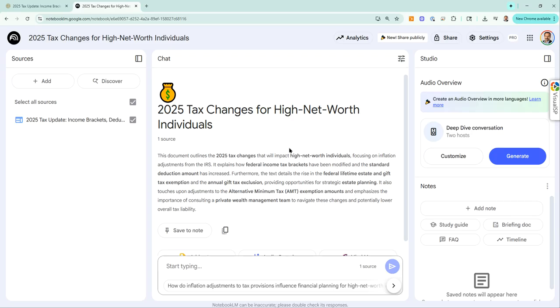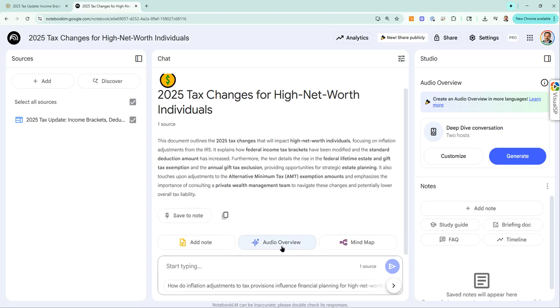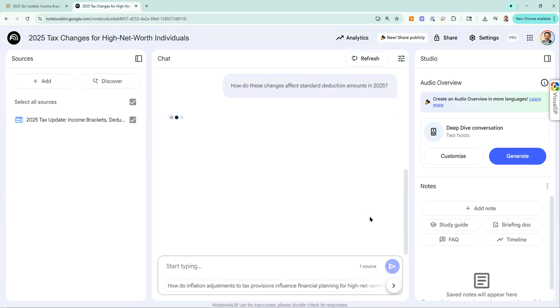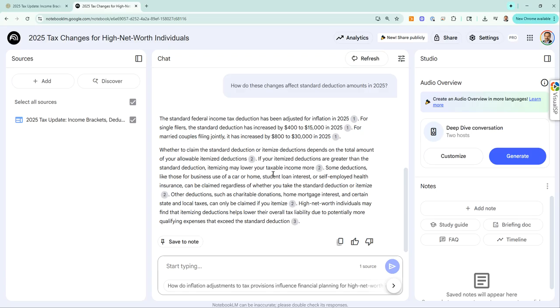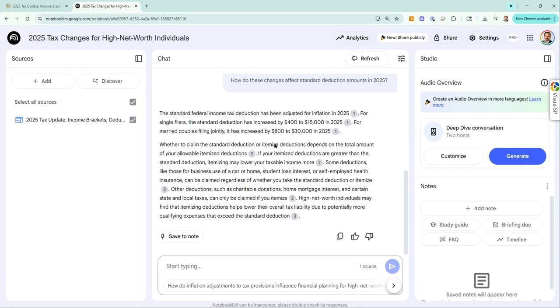It's actually done. Now it's telling me that I can make an audio overview of this whole article. I can make a mind map. I can start typing and asking it questions if I wanted to. Let me start simply by putting in something like, how do these changes affect standard deduction amounts in 2025? Okay, and it's using that source. And I'm chatting now with the article. So it'll give me an answer for that. Okay, here is my answer.